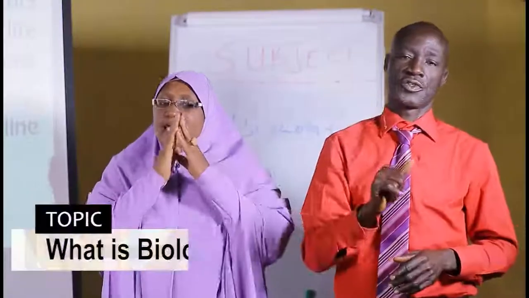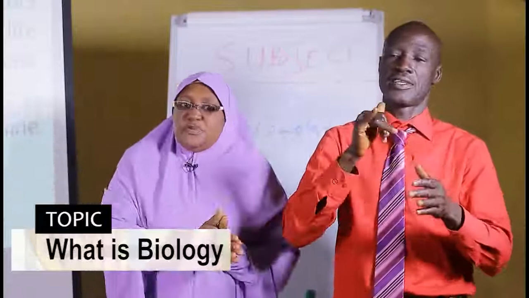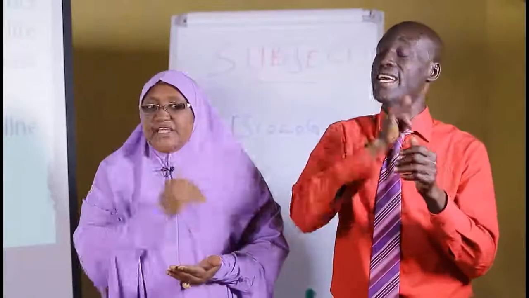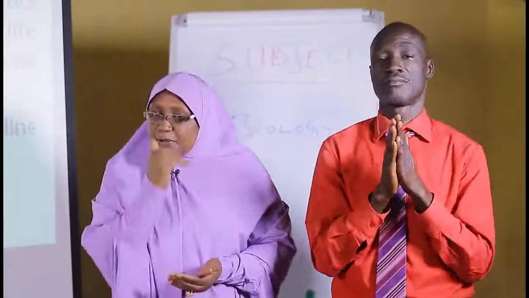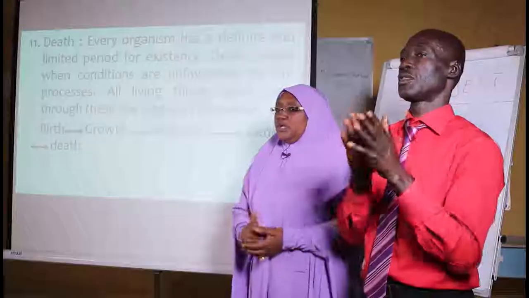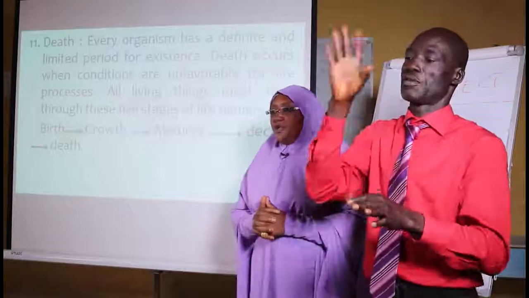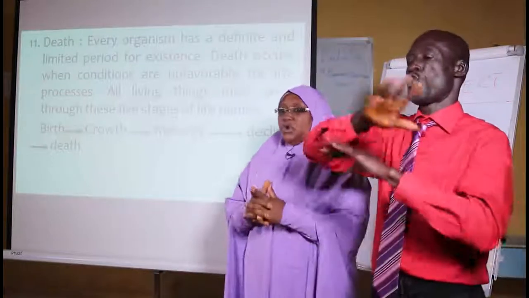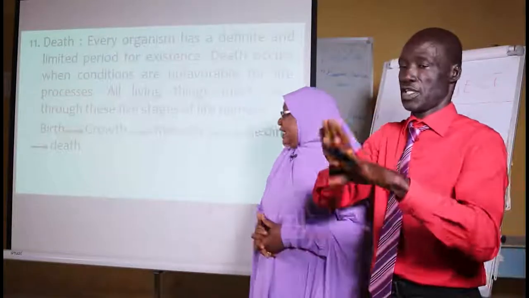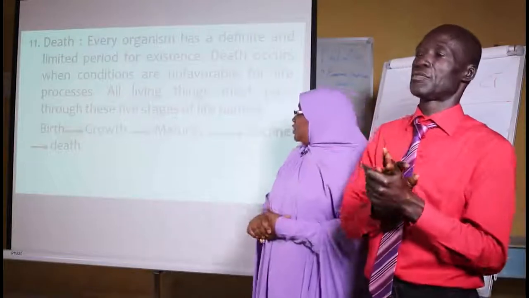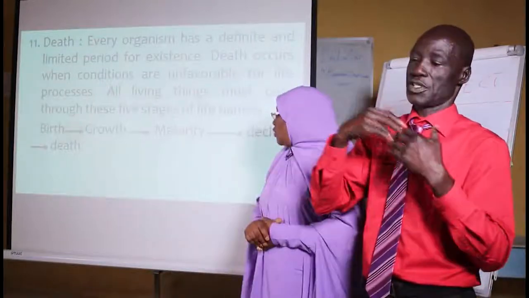Since any living thing will have to experience death, there will be a day that particular living thing will not be there. So death is one of the characteristics of living things. All living things must die at a particular time. And every organism will have to go through 5 stages of life.